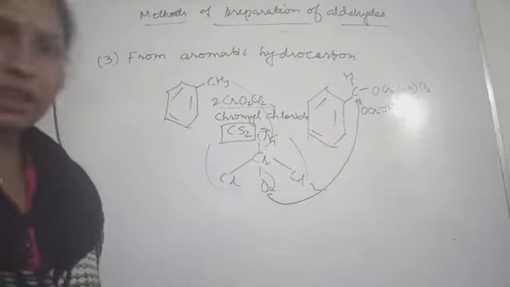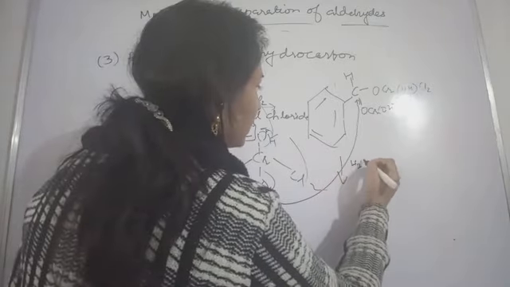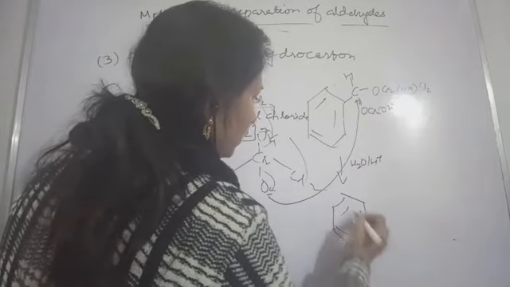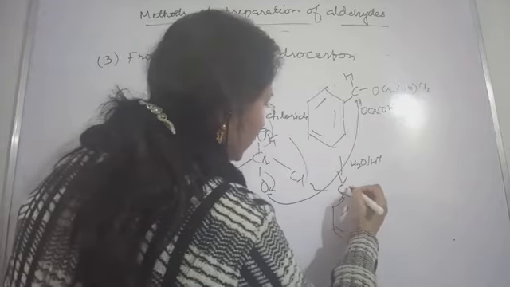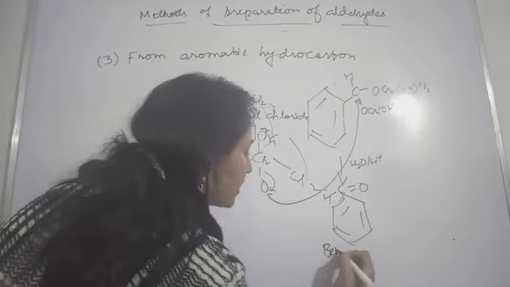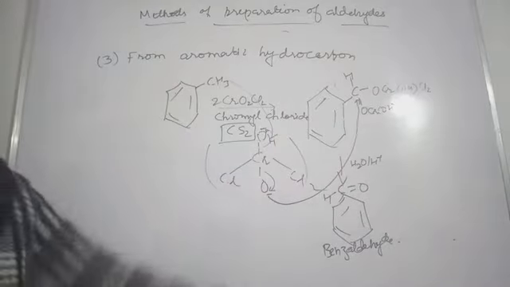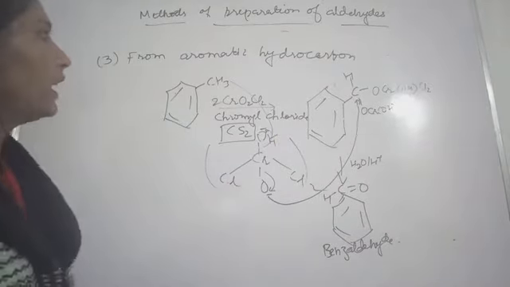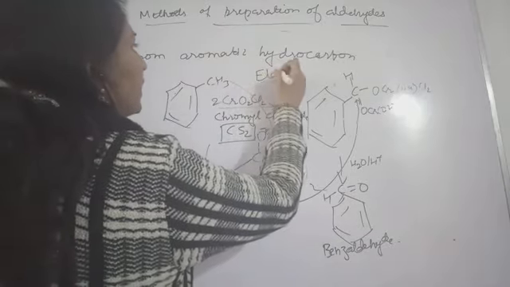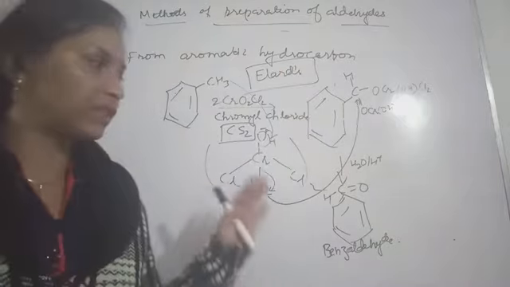So here this will be subjected to hydrolysis again, and then you are left with your desired product, that is C double bond O and this H. So benzaldehyde. You are going to get this benzaldehyde in this manner. So benzaldehyde you will get by this method. This is called Etard's method. So many name reactions are there, that is why it's very important.